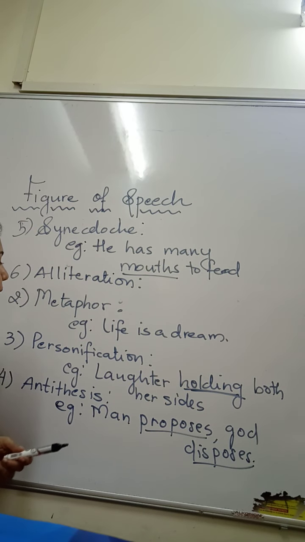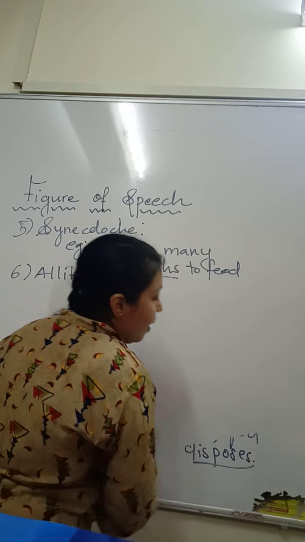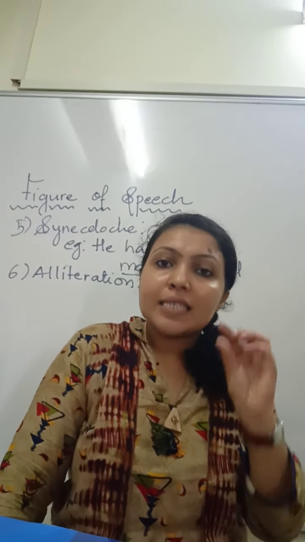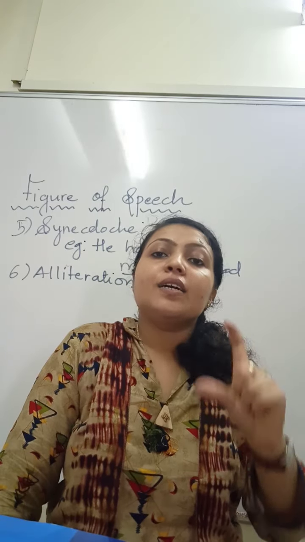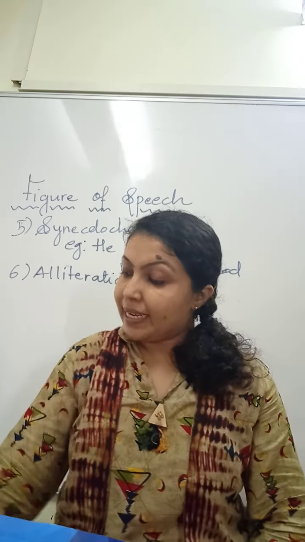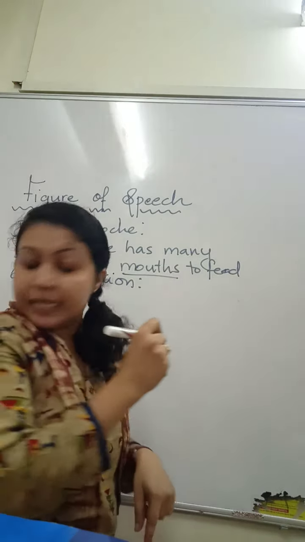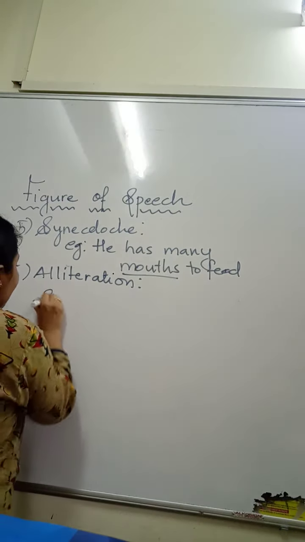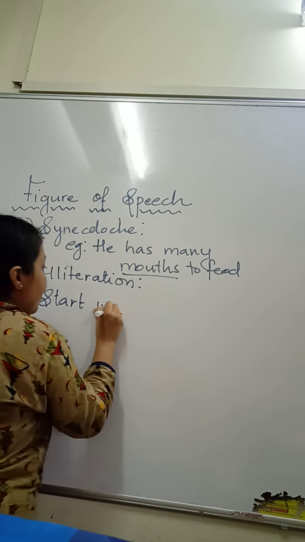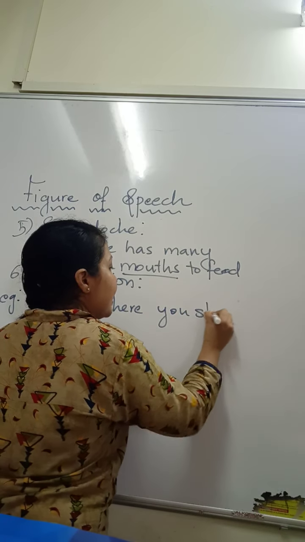Then comes alliteration. In alliteration, a particular alphabet or sound is used repeatedly to create a musical effect. For example, stand or start, where you stand.